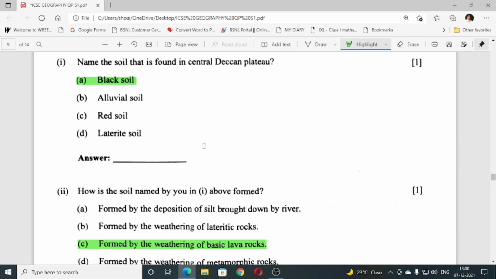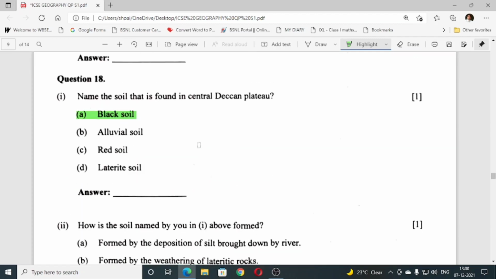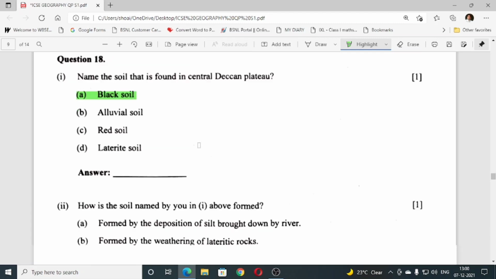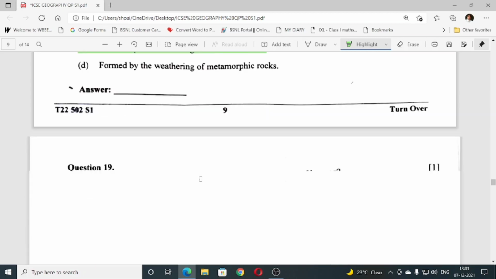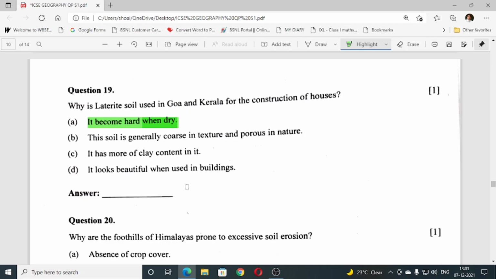Number 18, name the soil that is found in central Deccan Plateau. The answer is black soil. How is the soil named by you above formed? Answer is C, formed by the weathering of basic lava rocks. C is the correct answer. Number 19, why is laterite soil used in Goa and Kerala for the construction of houses? The answer is A, it becomes hard when dry. A is the correct answer.